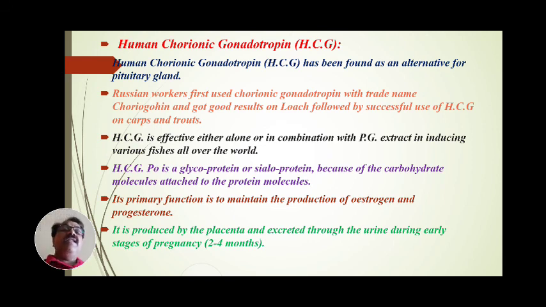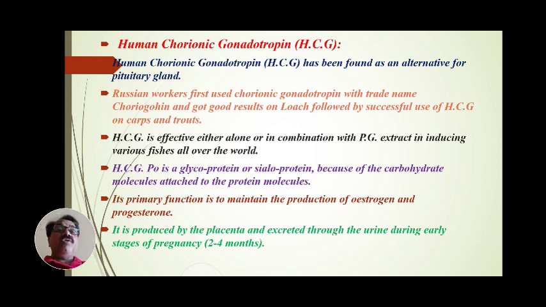It indicates that human chorionic gonadotropin is effective either alone or in combination with pituitary gland extract in inducing various fishes all over the world. This means the combination of pituitary gland extract and human chorionic gonadotropin gives the best result for fishes.